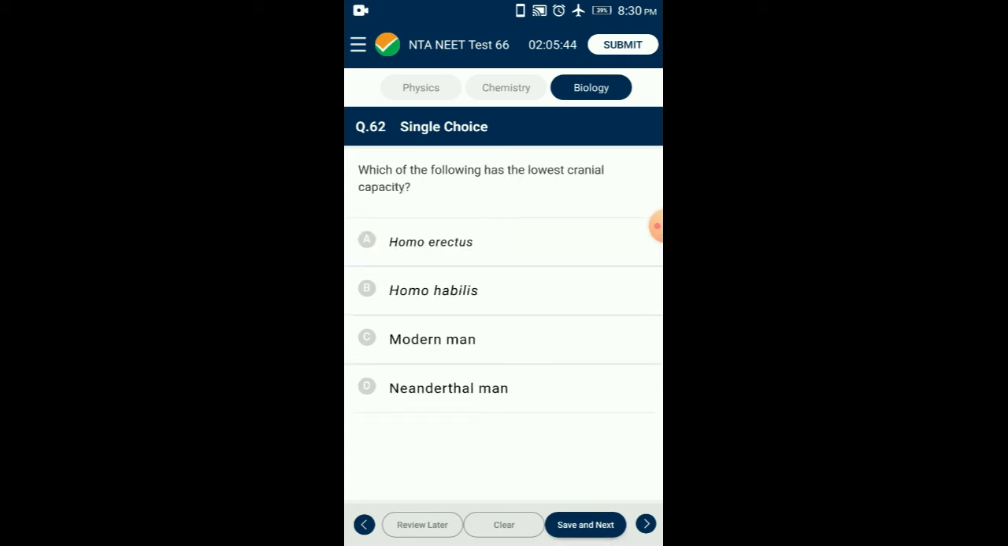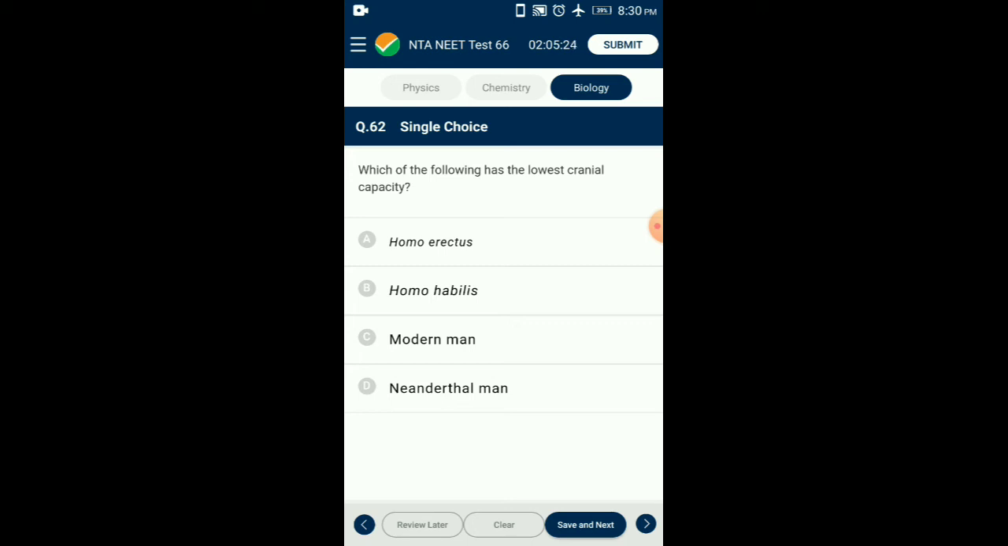Question number 62. Which of the following has the lowest cranial capacity? The first human-like beings, the hominid, was called Homo habilis. The brain capacities were between 650 to 800 cc. They probably did not eat meat.